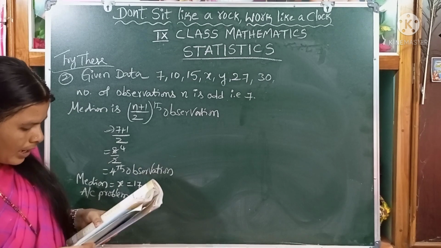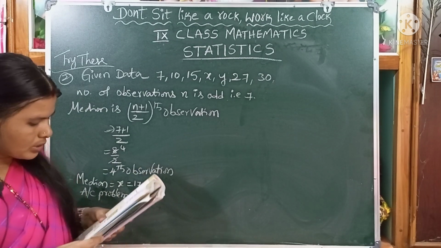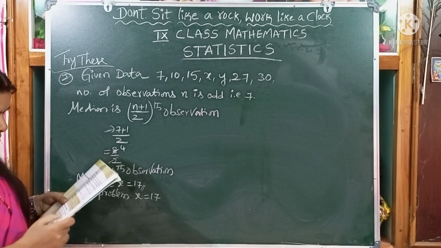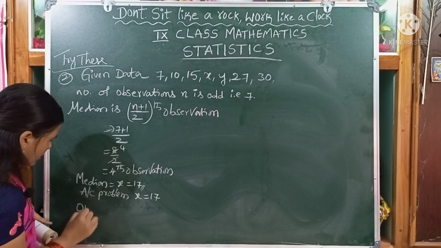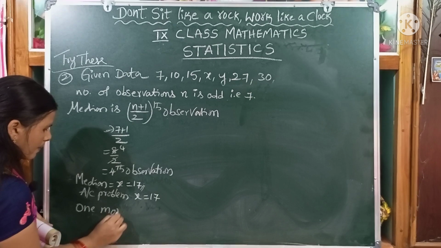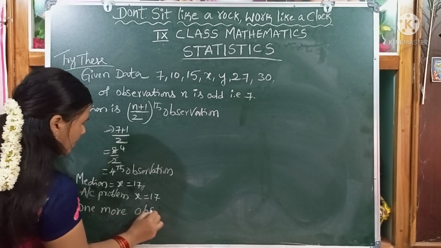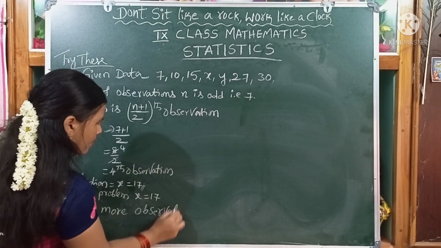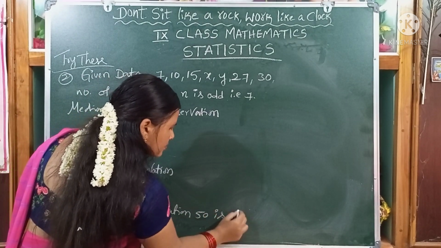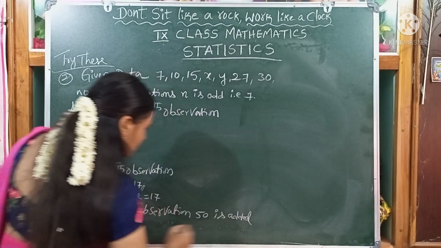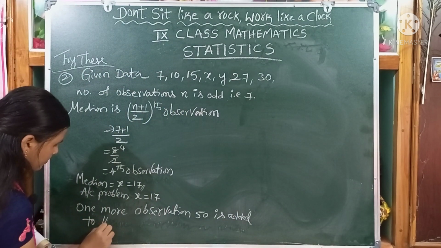Next, we add one more observation, 50 is added to the data. Then the median becomes 18. So, we can write down: one more observation, 50 is added to the data.